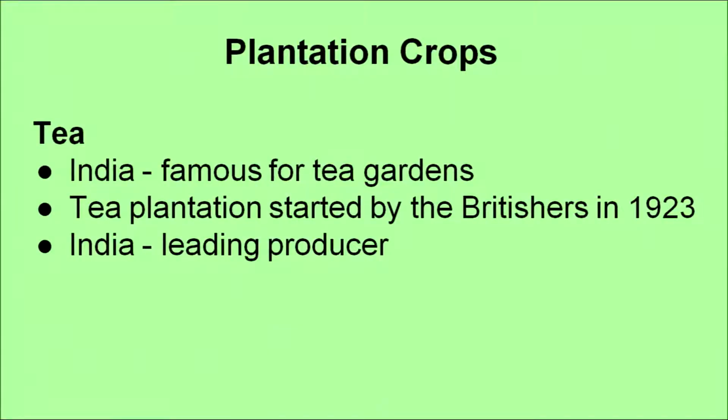Now, plantation crops, as discussed earlier, are grown on a large stretch of land, and mainly for selling purposes. One of the most important plantation crops of India is tea, and India is famous for its vast and beautiful tea gardens. Tea plantation was started in India by the Britishers in 1923, and today India is the leading producer of tea.